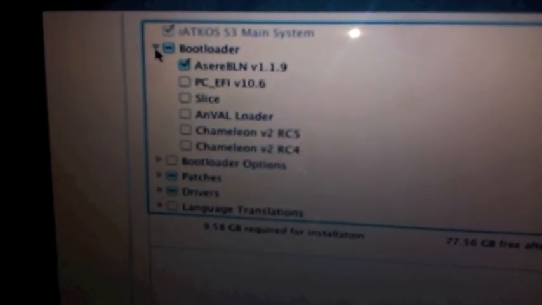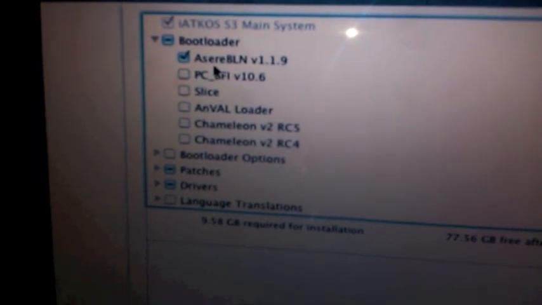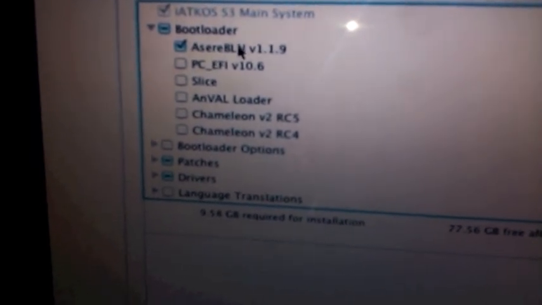Alright, this is the tricky part. For bootloader, keep it at Chameleon RC4 version 1.1.9. That always works, so try that. For bootloader options, enable 32-bit boot. Enable graphics enabler.